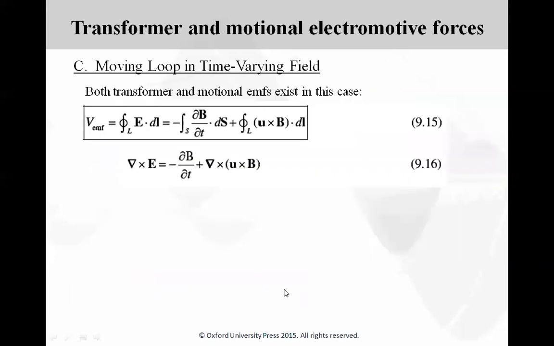Coming to scenario 3, where the moving loop is present in a time varying field, both the EMFs that we have seen, transformer and motional EMF, come into existence. Therefore, the total EMF will be the combined effect of both, where V_EMF can be written as the addition of the first part being the transformer EMF and the second part being the motional EMF, which when applied with Stokes theorem can be written as del cross E is equal to minus del B by del t plus del cross of u cross B.